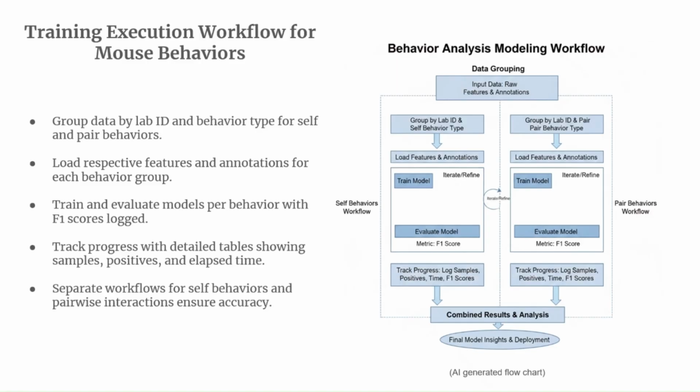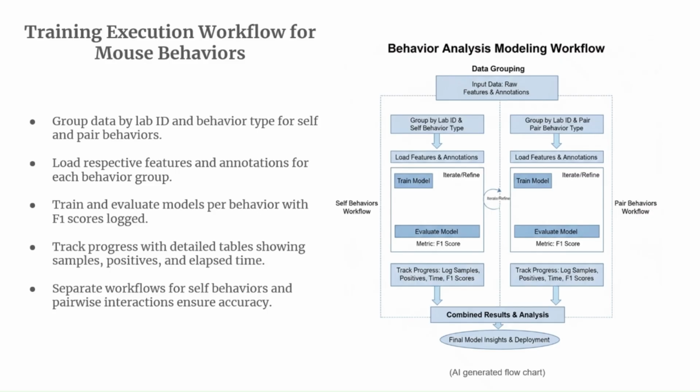Now, this is just the workflow, our training workflow for all the mouse behaviors. One of the key things is that there's actually two workflows. They're very similar, but essentially there's one flow which looks at how the mouse or the mice act on their own. Sometimes a mouse can act on another mouse, or a mouse can just do whatever it's doing.